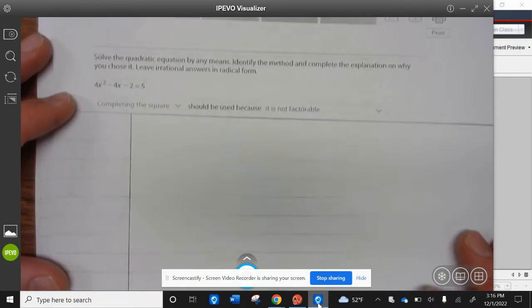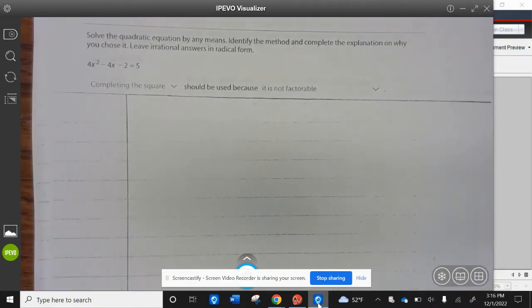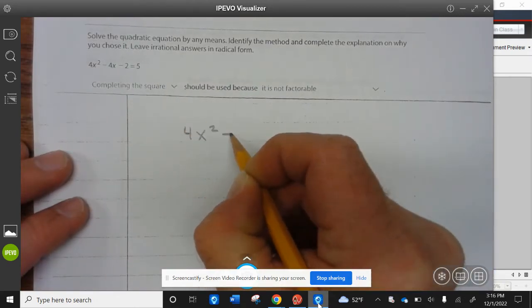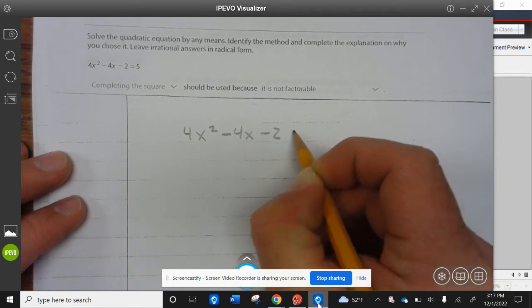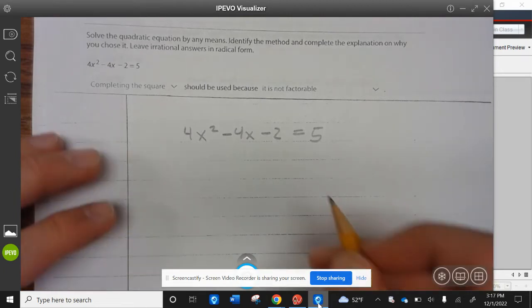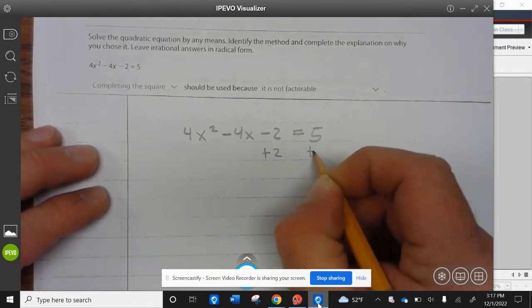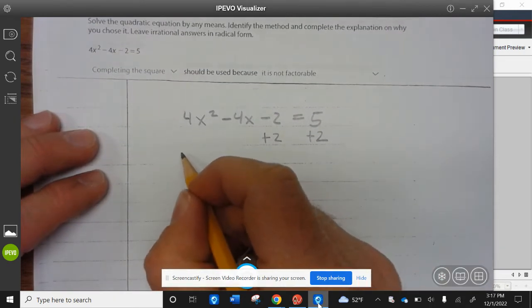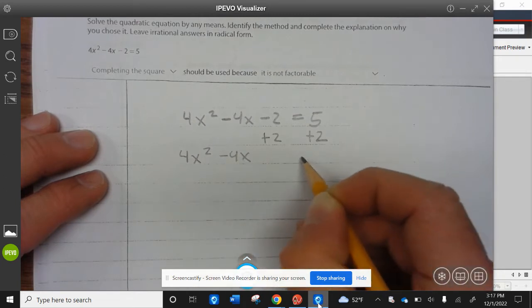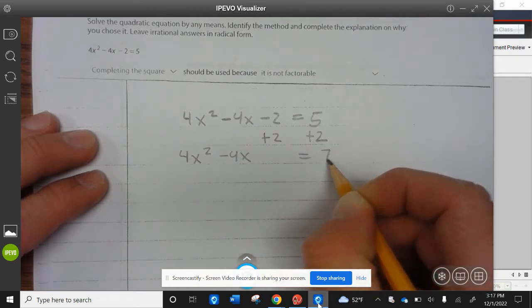All right, example 3. Solve the quadratic by any means. Identify the method and complete the explanation on why you chose it. Leave irrational answers in radical form. So completing the square should be used because it's not factorable. So we have 4x squared minus 4x minus 2 equals 5. Now the first step, we need to add 2 to both sides. So we have 4x squared minus 4x equal to 7.